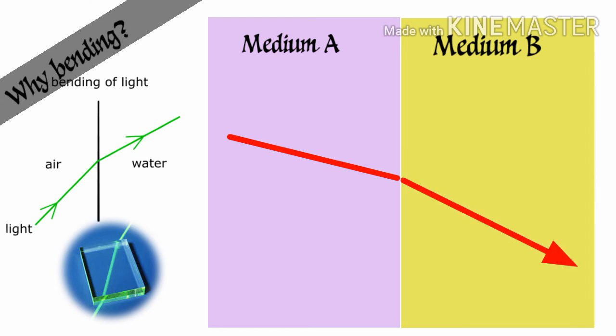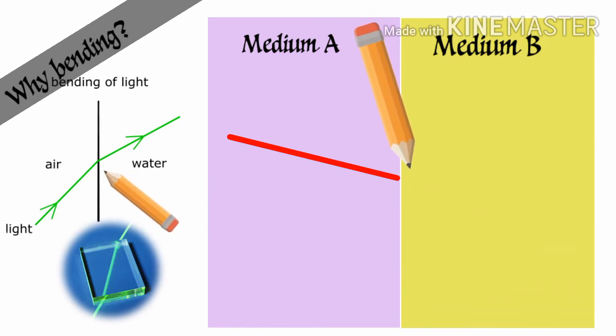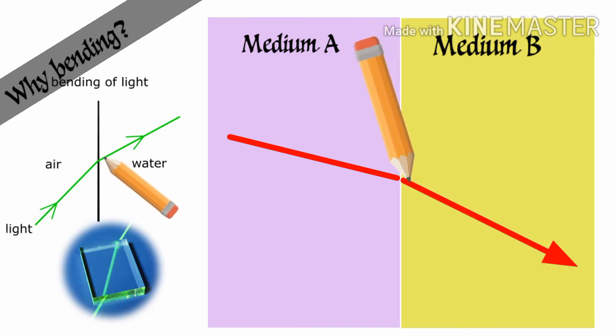What is the reason for this kind of bending? Why does a light ray undergo a bending or path change when it moves from one type of medium to another? In lower classes, we have already learned that light always travels in a straight line. But here comes a slight change. When light passes from one type of medium to another, only in that situation there comes a slight change or bending in its path. That is the refraction phenomenon.